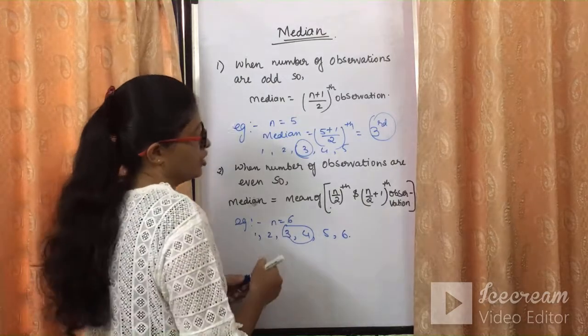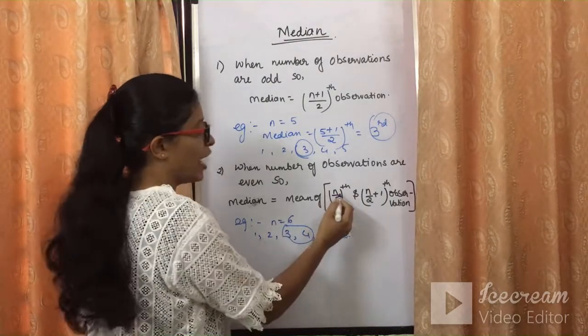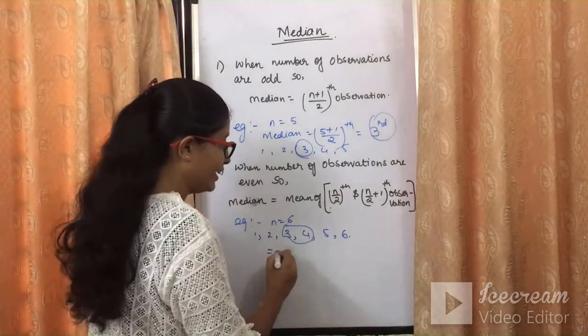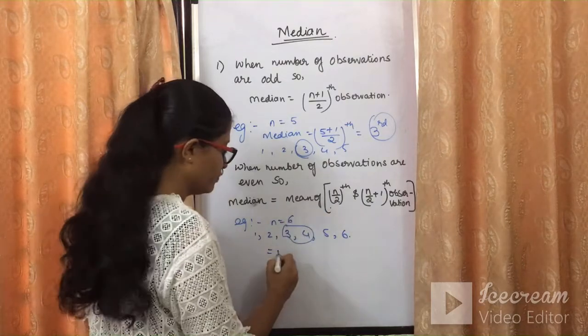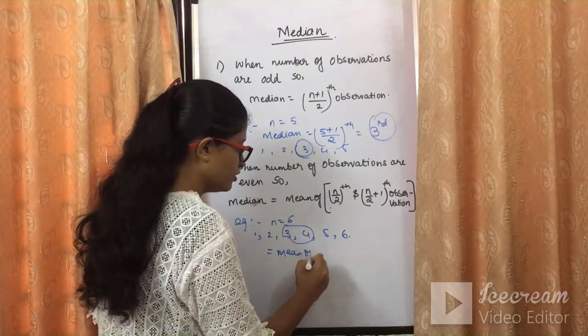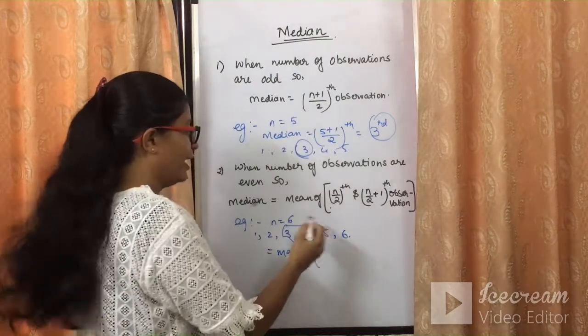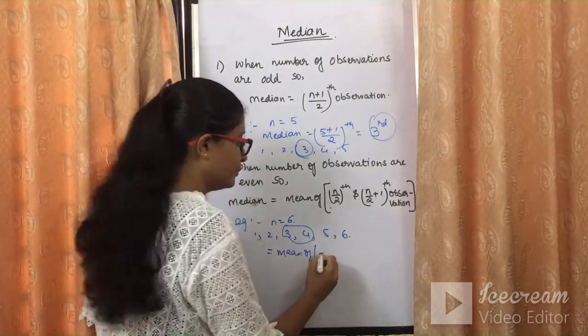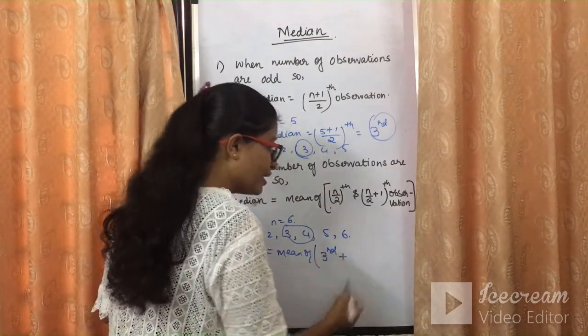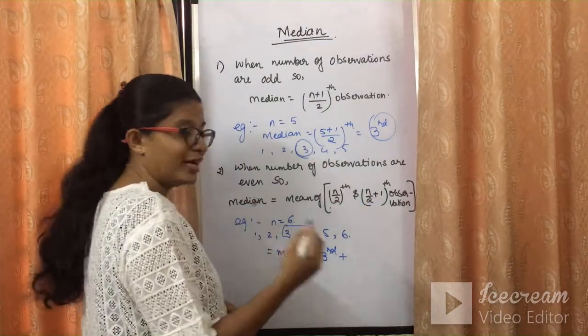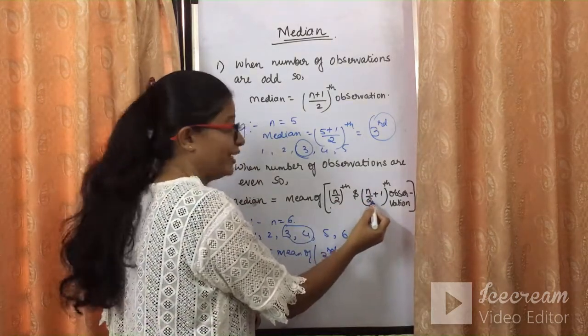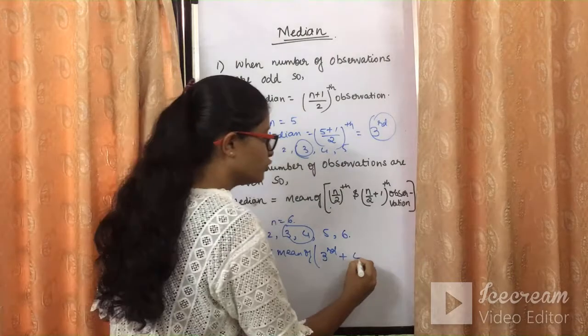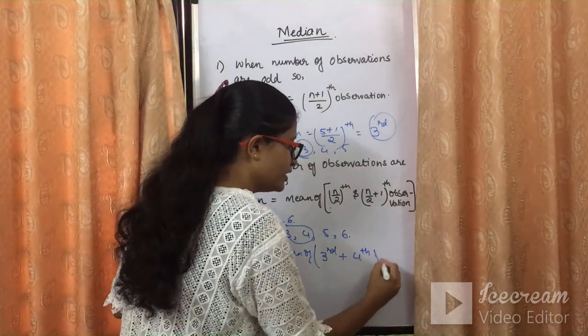Let's have a look. My n is 6. So the formula tells me my median is nothing but the mean of the n by 2th term, where n is 6, so 6 divided by 2 is the third term, plus the (n by 2 plus 1)th term, meaning 6 divided by 2 is 3, and 3 plus 1 is 4. That is the fourth observation.